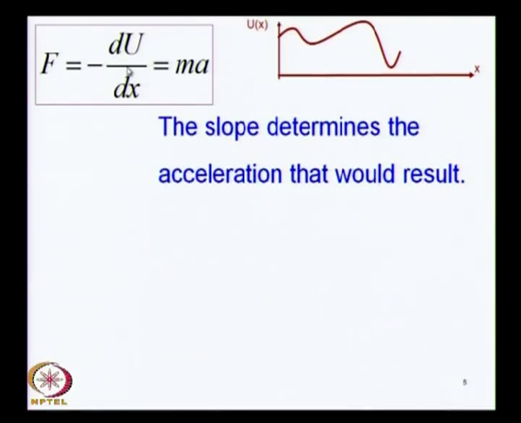Now, the slope is obviously fundamental, and how steep the slope is will determine the actual quantitative estimate of the acceleration. For example, over here you see that there is a certain slope. On the other side of this unstable equilibrium, the slope is steeper.